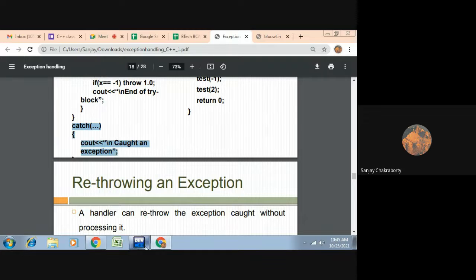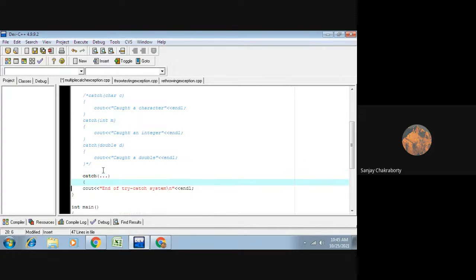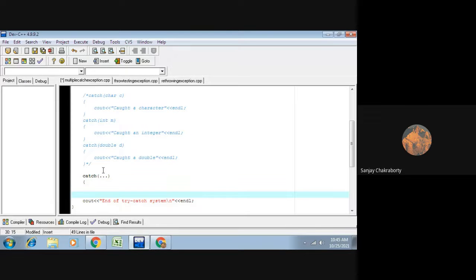Okay, so let's check it out. We are given a catch statement with three dots. We have to give three dots, don't use a dot of your choice. Three dots is the syntax of this universal catch statement, and within this catch statement, you can print